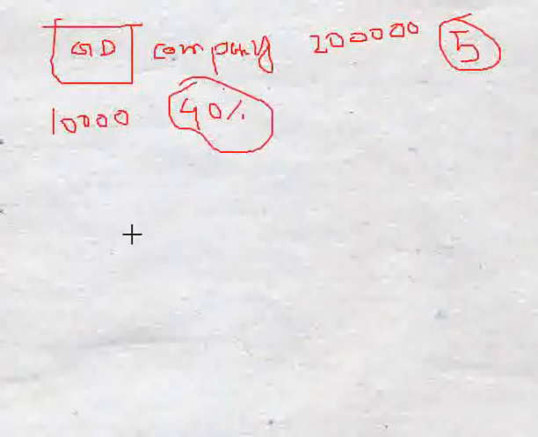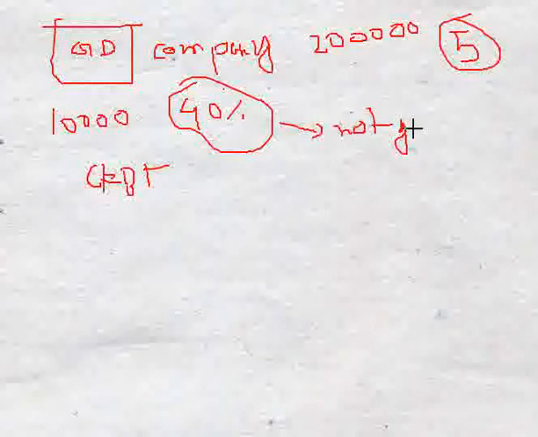When the tax rate is given in the question, we guess it is CFBT mode, that is, cash flow before tax, and when the tax rate is not given, we assume that it is CFAT.